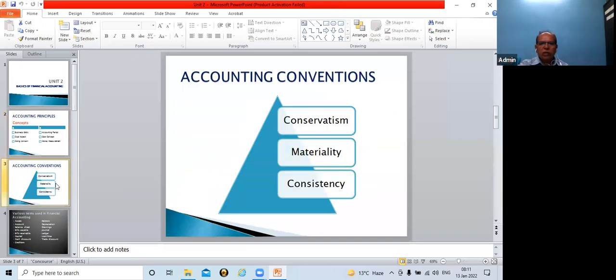Then after concepts, if you are done with the snapshot, accounting conventions. So 3 conventions. Again, everyone please take a screenshot of this: conservatism, materiality, consistency.